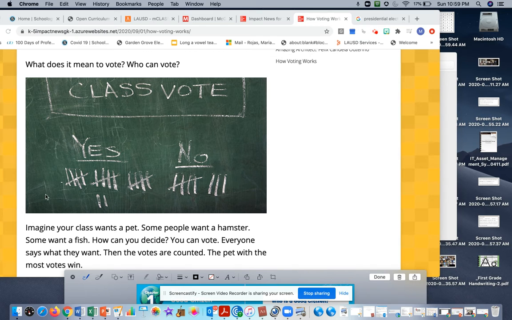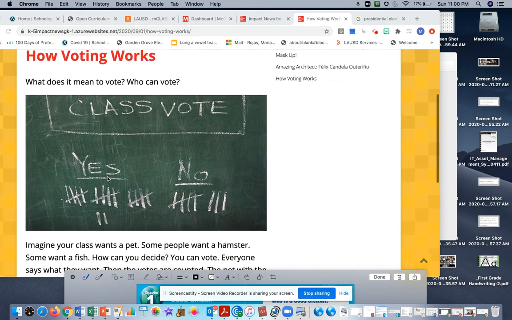So, for example, if I said the people who want a hamster, raise your hand. They would raise their hand, and then we would say the people who want a fish, raise your hand. Okay, so if you see here, the people who wanted a hamster had 17 votes as opposed to the people who wanted a fish. So they had 8 votes. So this is how it works. The people with the majority of the votes, the most votes, will win, and then we decide that our pet would be a hamster based on the votes of the people.